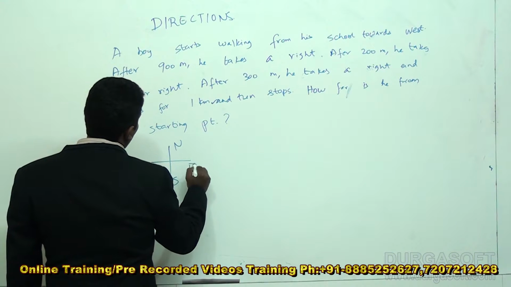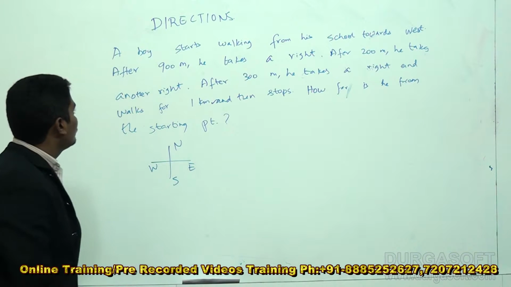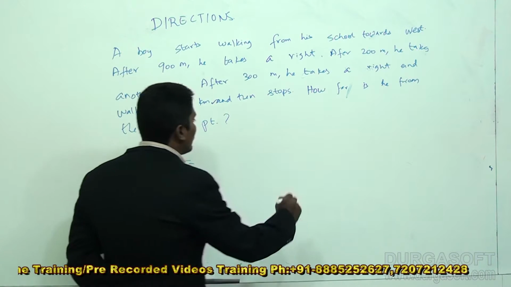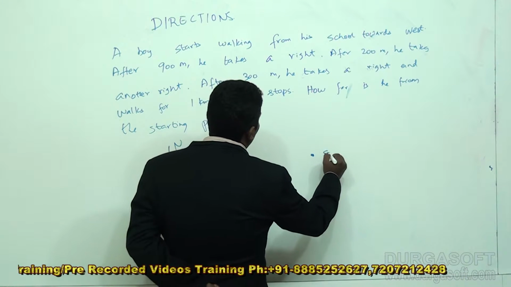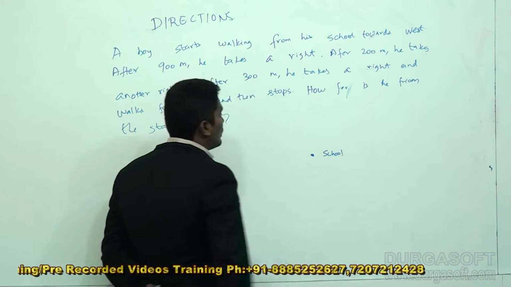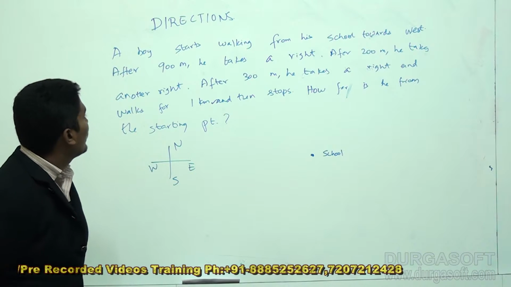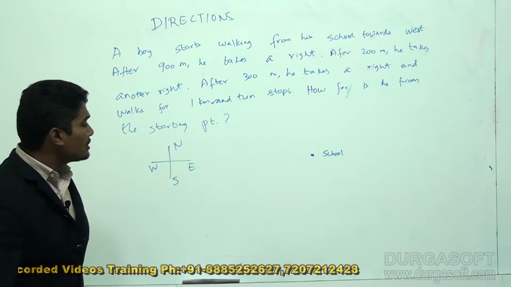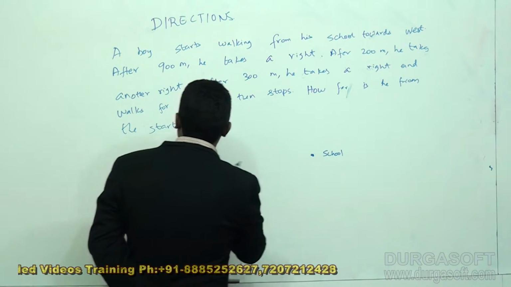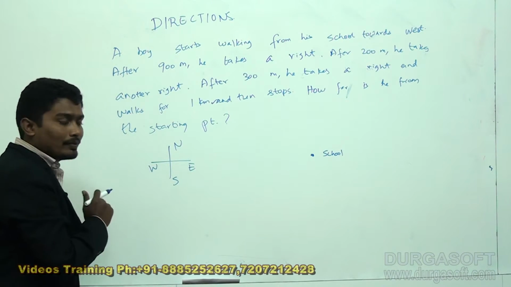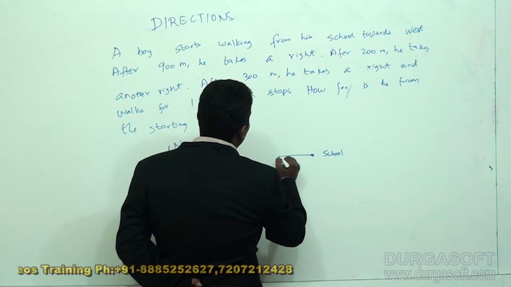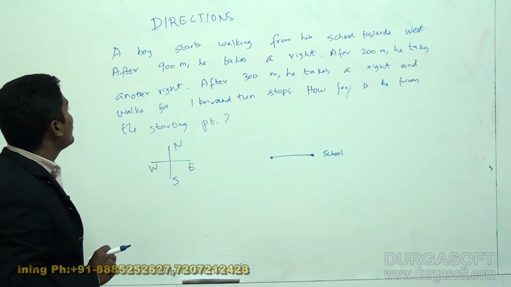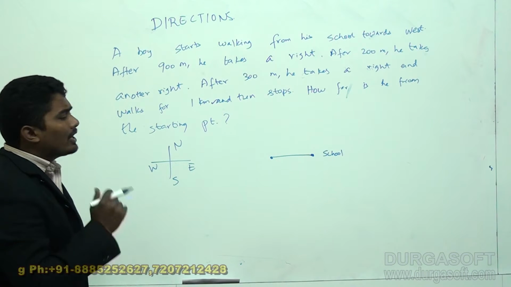North, south, east and west. A boy starts walking from his school. So I will assume that this point is the school. A boy starts walking from his school towards west. So by west it means that he is walking towards this direction. So towards west he starts walking. He walks for 900 meters.